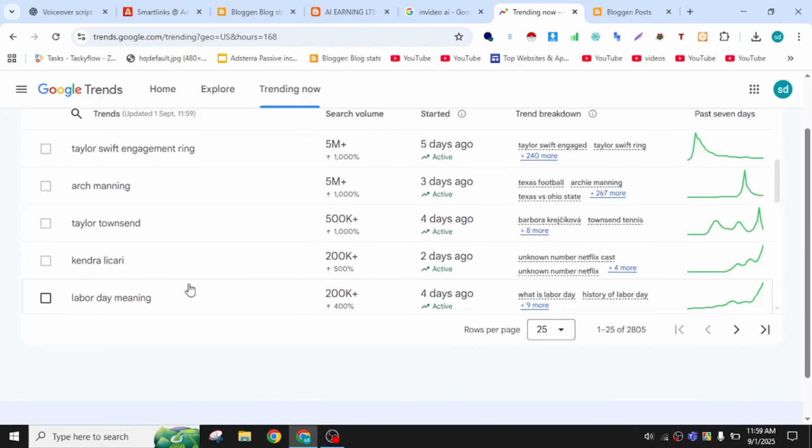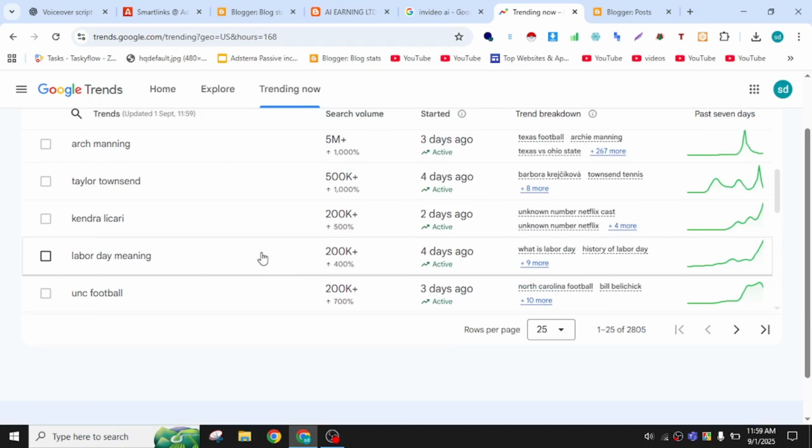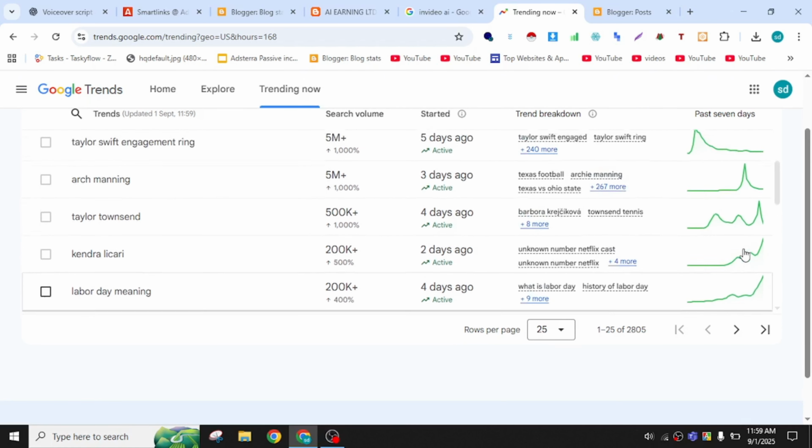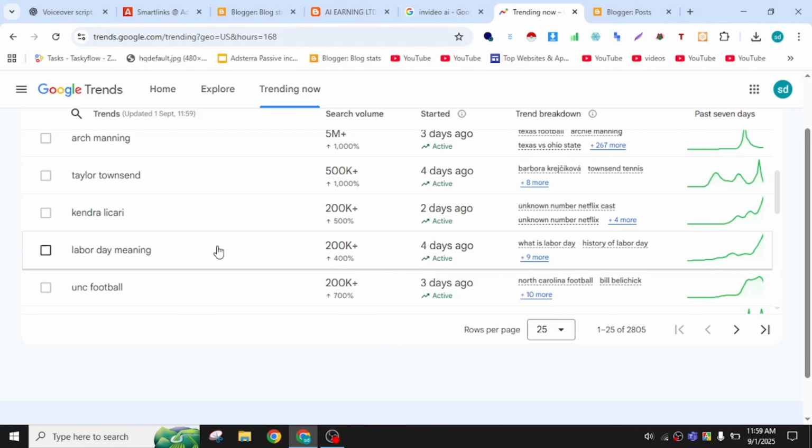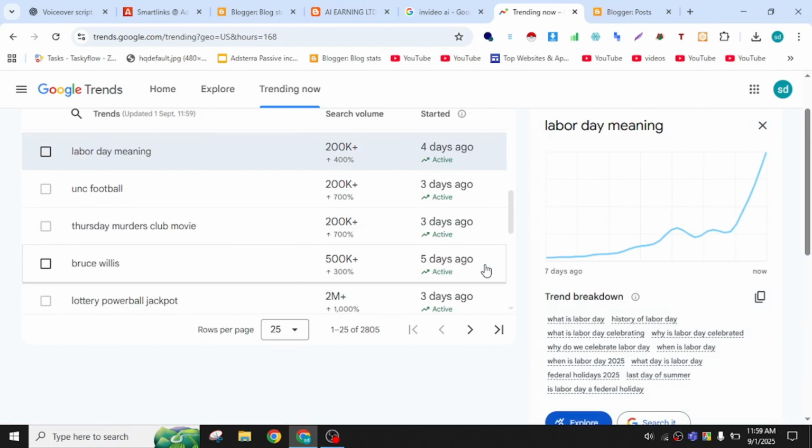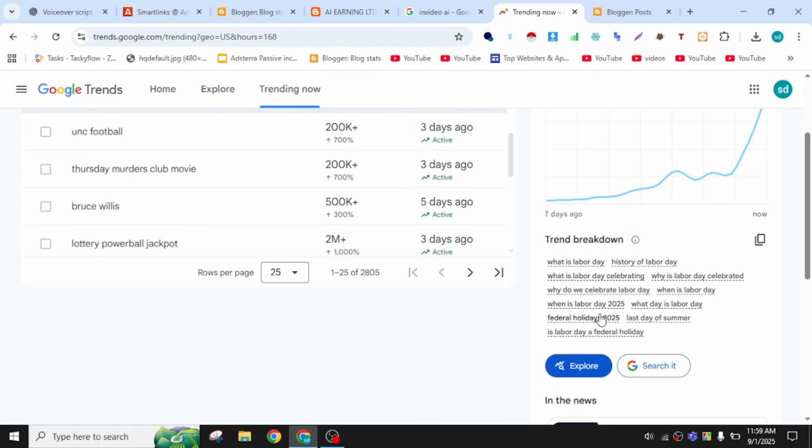So that's why I'm going to take Labor Day meaning. First I will click on the Labor Day meaning topic here. When you click that, you will see the details of this keyword. Now just copy this trending keyword. There is a button, copy that, and that's it. You don't have to do anything else.